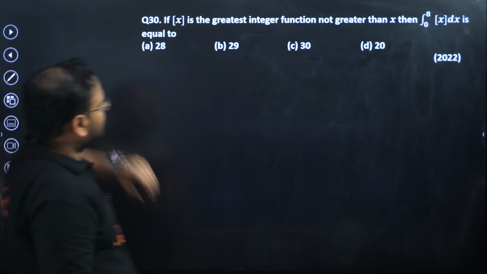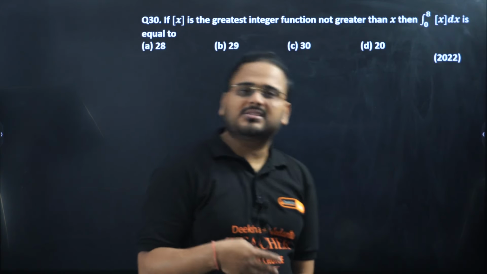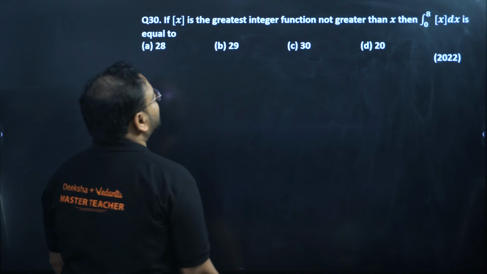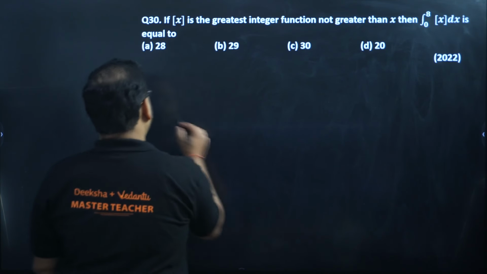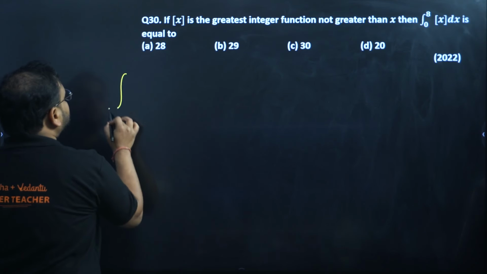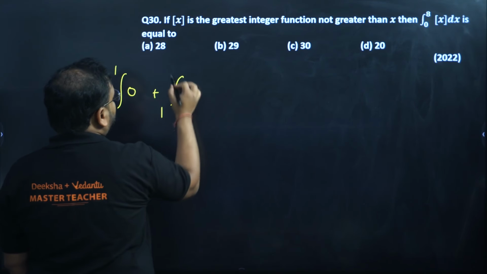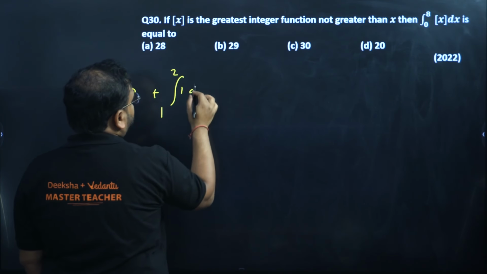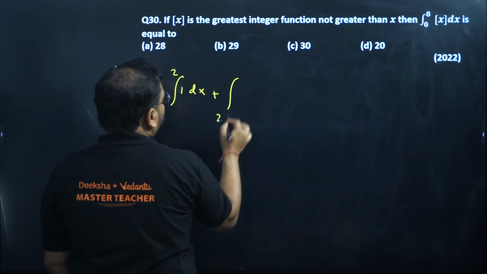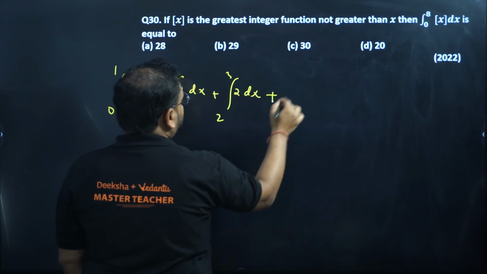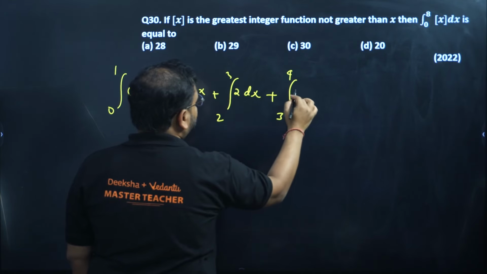Question 30. Okay. Also, I've done a problem like this, but let's solve it. Let us solve it. Integration of GIF of x from 0 to 8. Now, we all know between 0 to 1, this will be 0. Between 1 to 2, this will be 1. Between 2 to 3, the GIF will be 2. Between 3 to 4, the GIF will be 3.